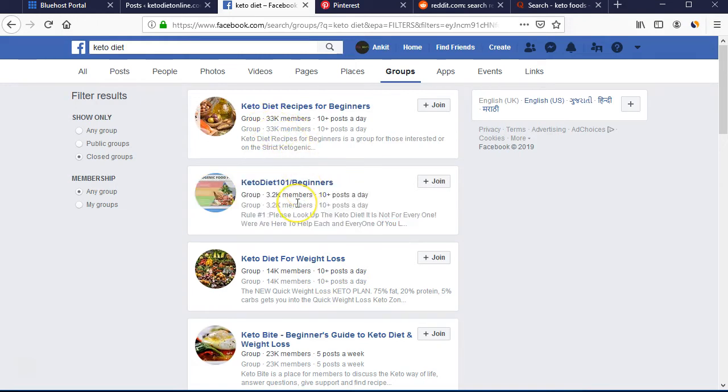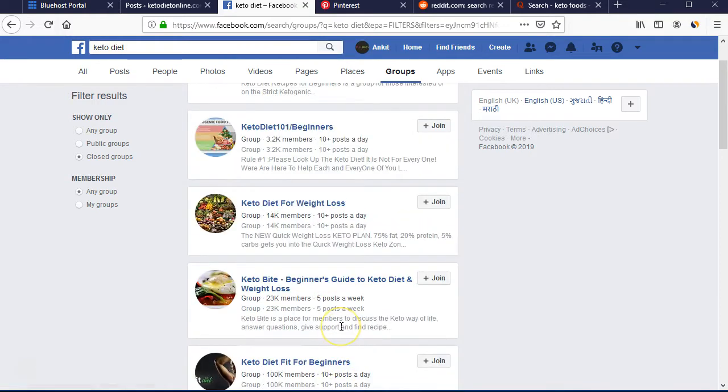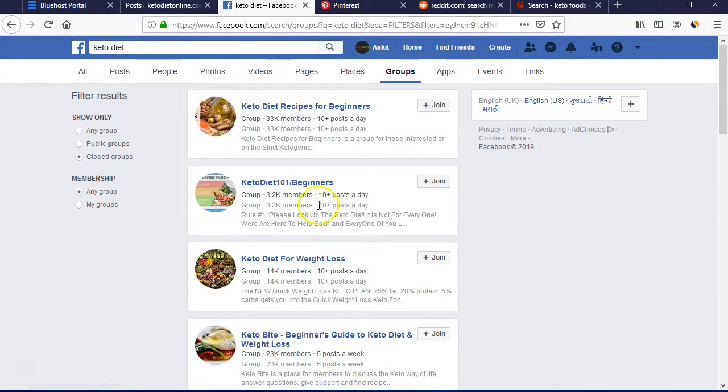It is a great and huge source. Many people are making good money out of just Facebook groups itself. They are just sharing their products on these groups, and they are getting good conversions daily. So what you can do is write good articles, join 8 to 10 groups with 20 to 30,000 members, and all you have to do is just share your articles on these groups.